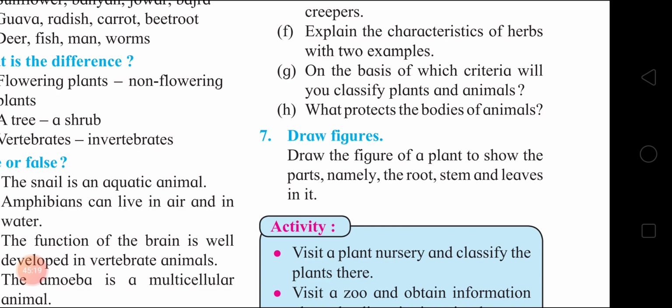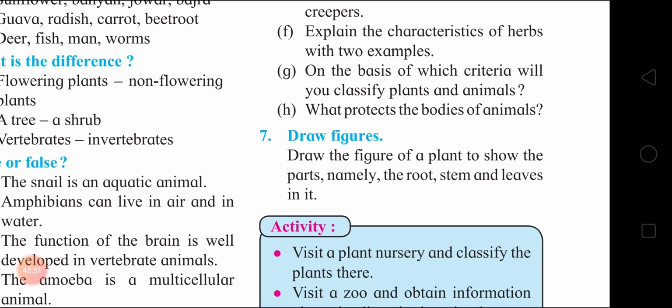D. Whether they produce flowers or they are non-flowering. E. Habitat. So this was the criteria for classifying plants. Now, criteria for classifying animals. A. Cell structure. B. Vertebral column. C. Method of reproduction. D. Habitat. Okay.